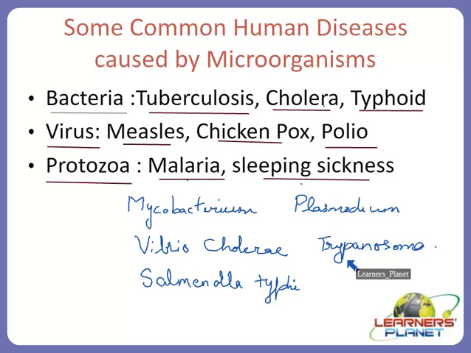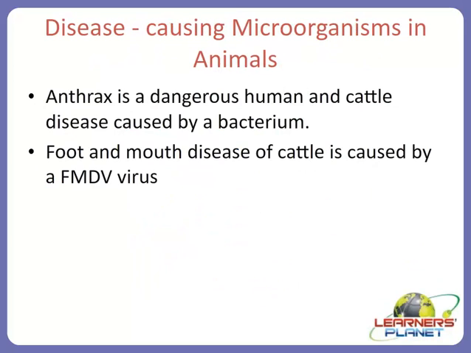Now further, another important thing is that they could be checked. That means we can prevent these diseases, either before they occur through vaccination, or if the disease has taken place, then we need to take proper treatment. And generally the treatment includes the use of antibiotics. For viruses, there is a limitation for antibiotics as the range is not so broad. But bacterial and protozoal diseases have a broad enough range of medicines.